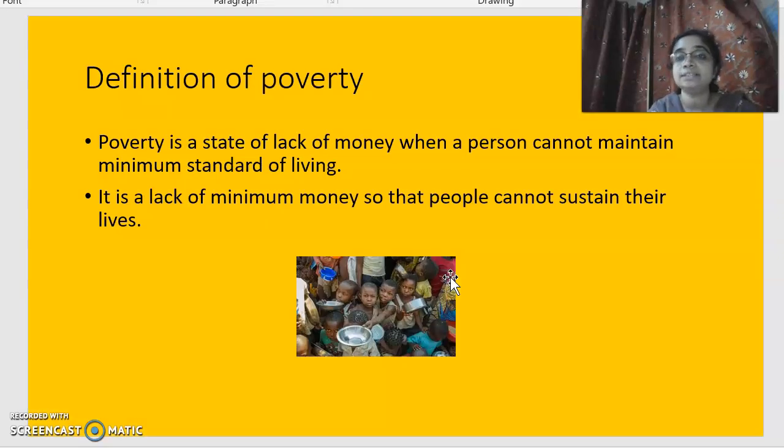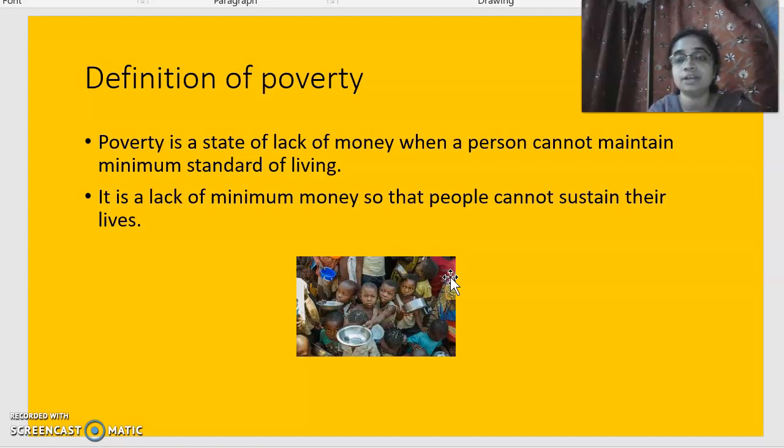Now, what is the definition of poverty? If you consider poverty in terms of lack of income, you can say poverty means when people don't have the required income to maintain their minimum standard of living. Now, what do you mean by minimum standard of living? That means you must have food, some clothing, and some shelter.